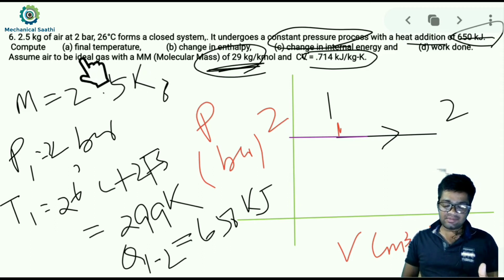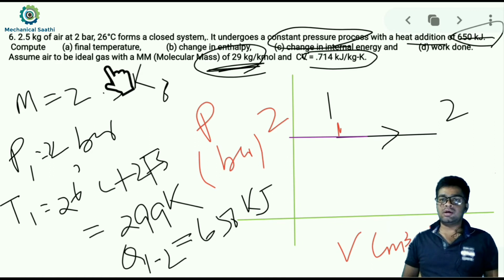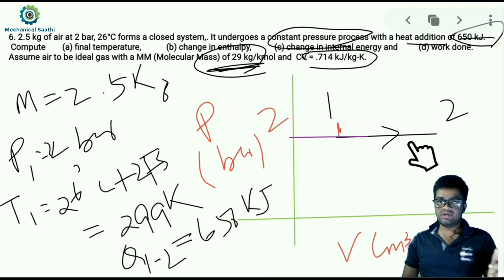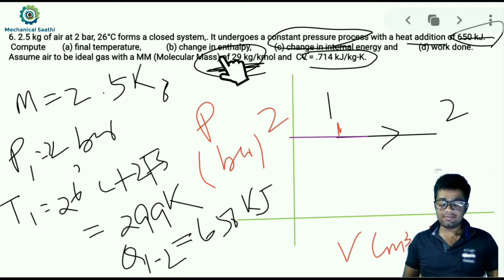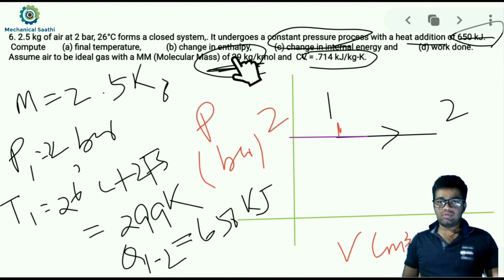For finding the temperature, we can use the ideal gas equation, that is P1 V1 by T1 equal to P2 V2 by T2. Here pressure will always remain constant, so pressure can be cancelled from both sides, but we do not know any properties at state point 2, so we cannot calculate the temperature by that method. So let us first try to calculate the enthalpy.